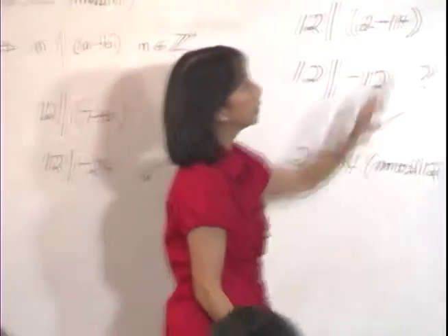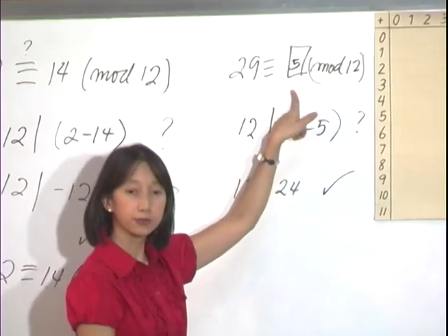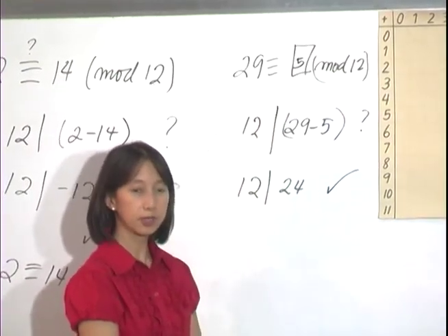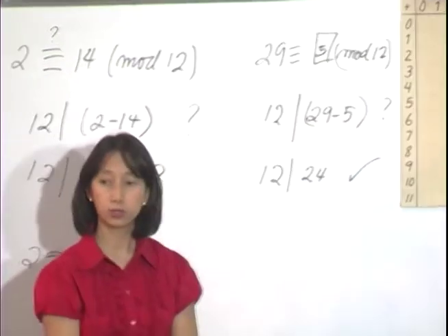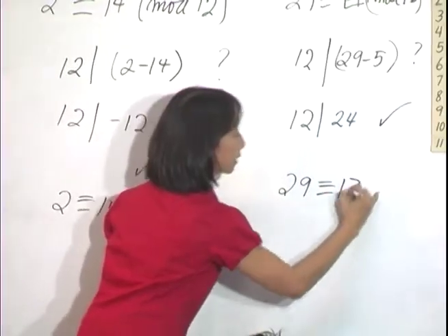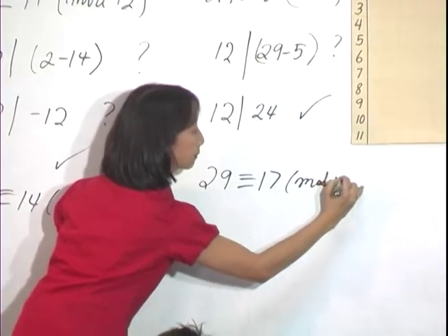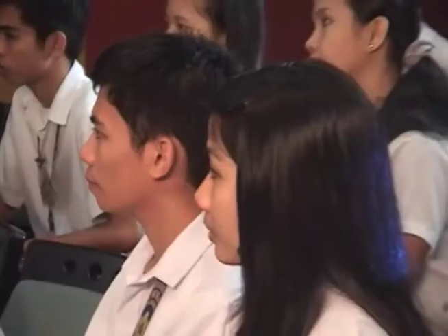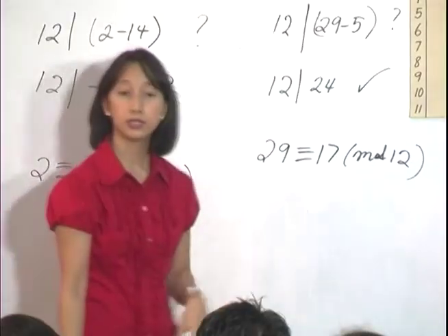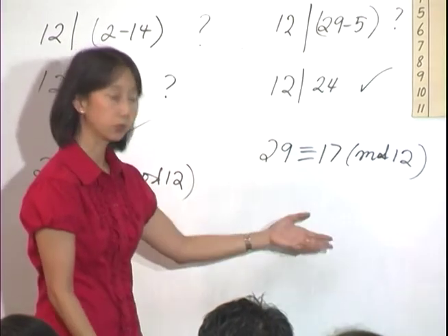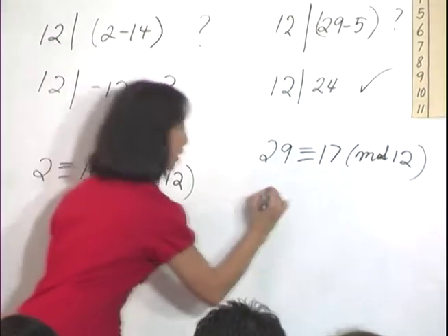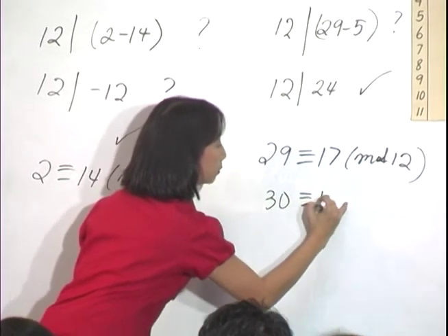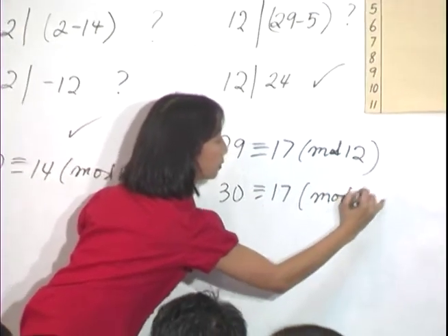That will give us our b value. But take note, 29 is congruent not only to 5. Can you think of other numbers to which 29 is congruent in modulo 12? Yes, Ronnie? 29 is also congruent to 17. Okay, let's check. Does 12 divide the difference of 29 and 17? The difference is 12. So 12 divides 12. Therefore, this is correct.